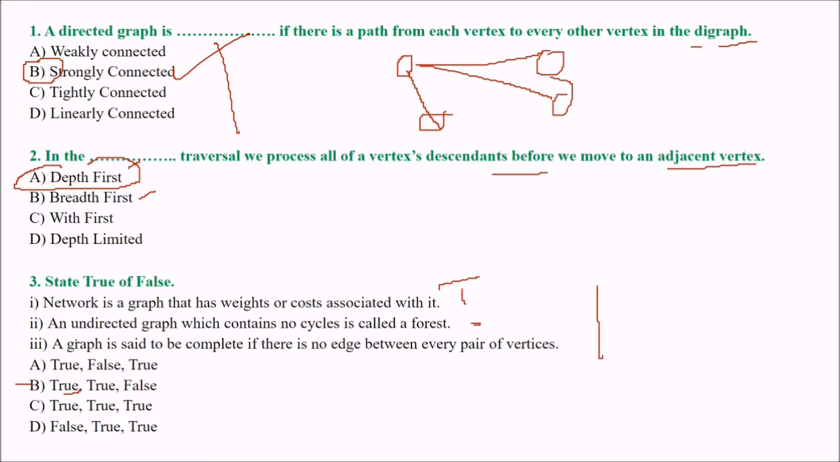Next one is: a graph is said to be complete if there is no edge between every pair of vertices. Now this is false. So the first is true and the last is false. And the only option we know here is true and false. So we take B as the correct answer. So we assume this to be true. This is how we do it. So the options left for us would be like this only.